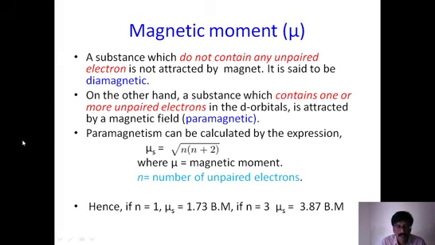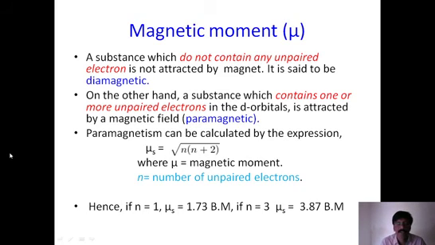That is one important conclusion. The second important conclusion is, if it has any number of unpaired electrons, then take that number, substitute in the formula, and we get the magnetic moment value. And we also know that it is paramagnetic in nature.